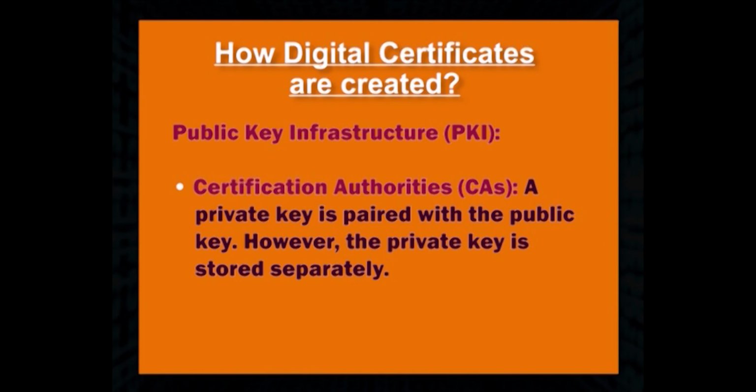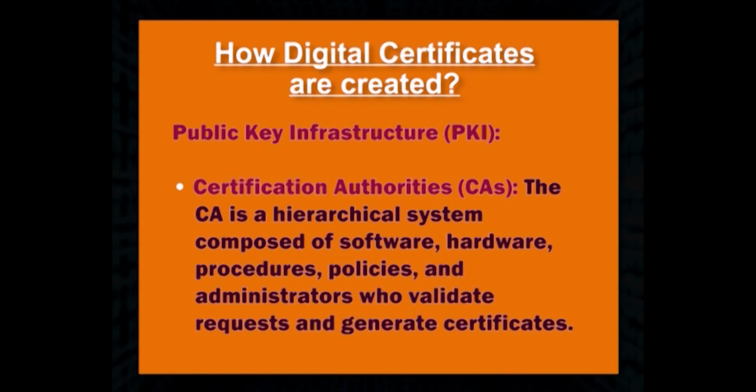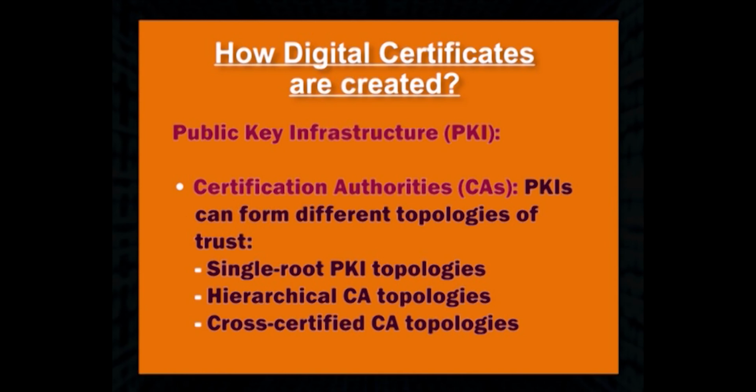A private key is paired with the public key. However, the private key is stored separately. The CA is a hierarchical system composed of software, hardware, procedures, policies, and administrators who validate requests and generate certificates. PKI can form different topologies of trust, including single root PKI topologies, hierarchical CA topologies, and cross certified CA topologies. In the single root PKI model, all the certificates to the end users are issued by a single CA.